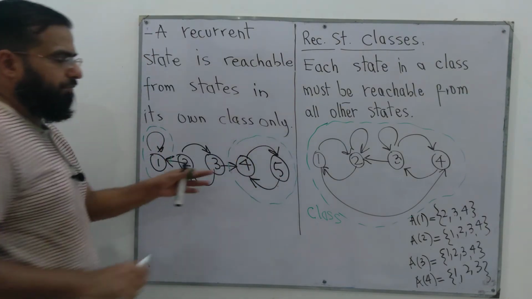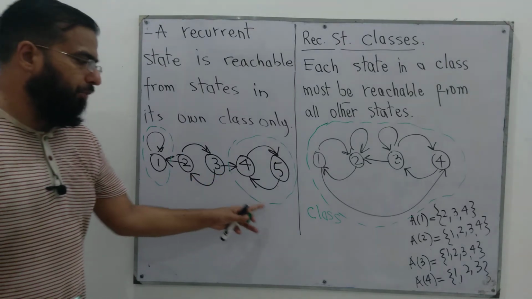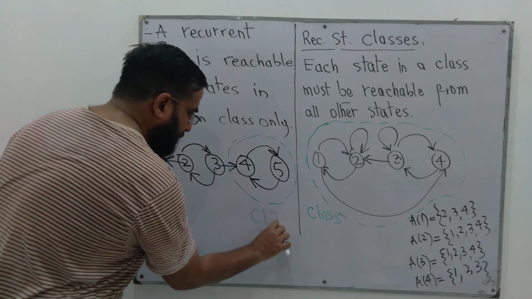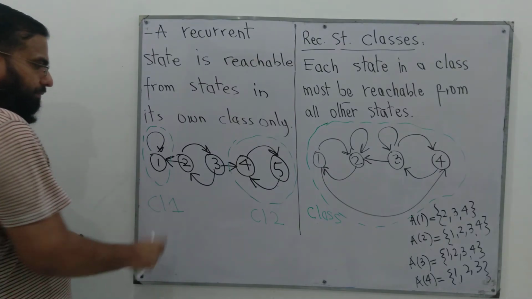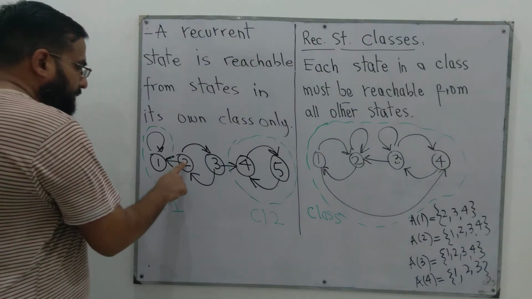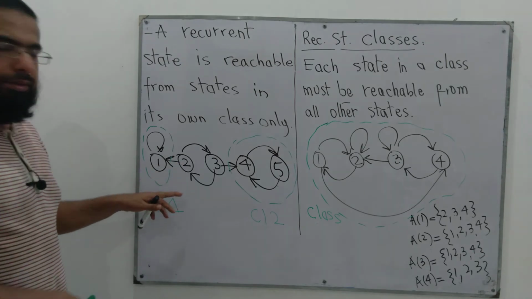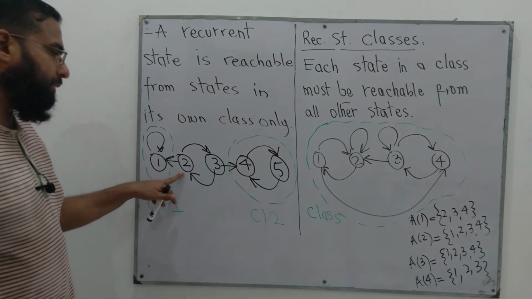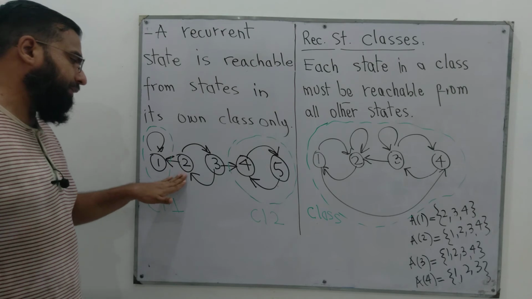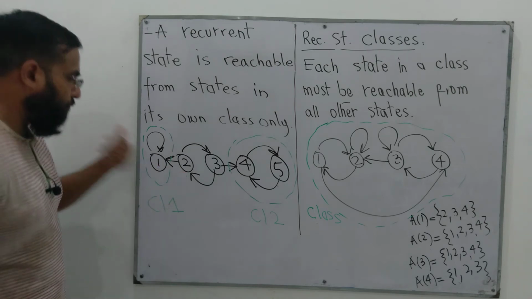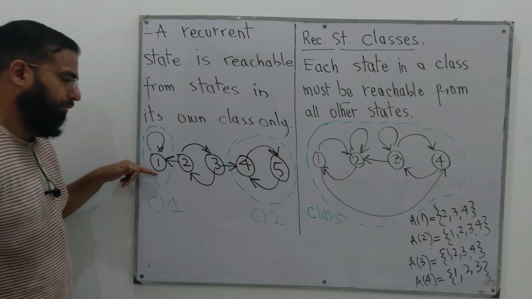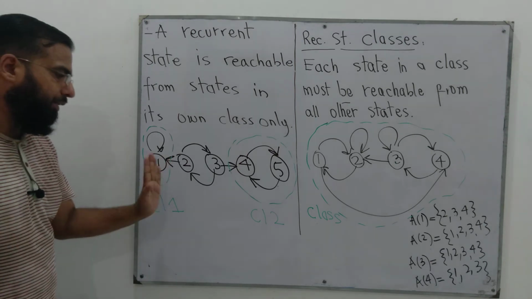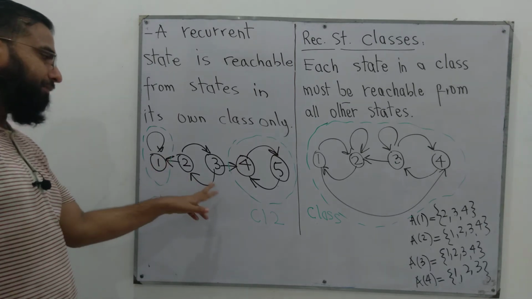These 2, 4 and 5 are also recurrent, but they can be put in one class. Maybe we can call it class 2, maybe we call it class 1. But 2 and 3 are not recurrent. They are transient, because in the set of states that are accessible from 2, 1 is also included, but in the set of states that are accessible from 1, 2 is not included. Therefore 2 is not recurrent, 2 is transient.